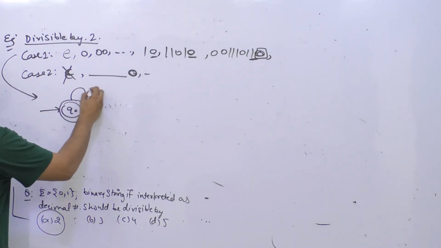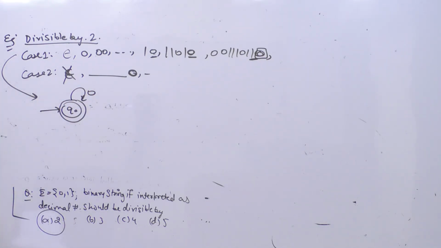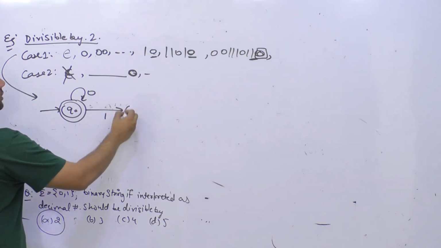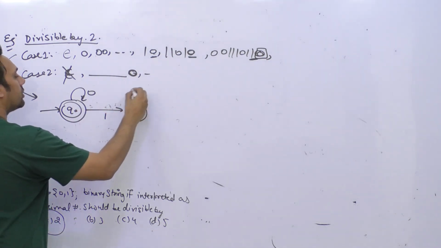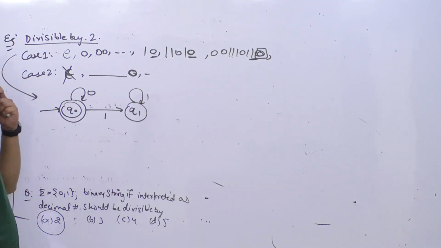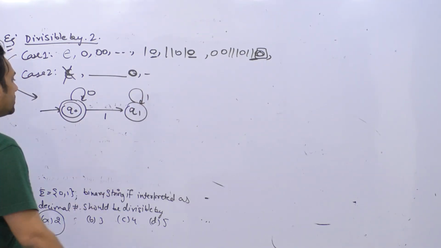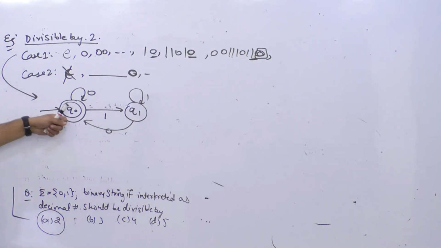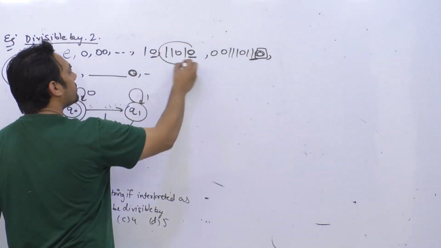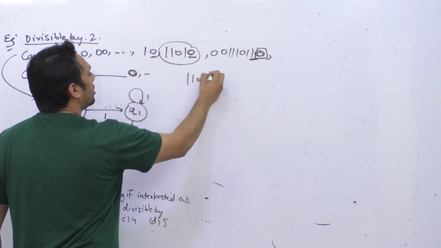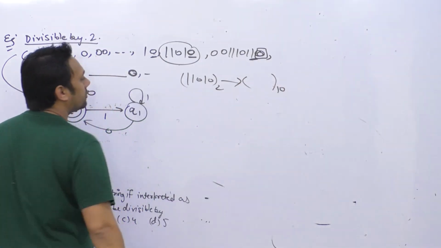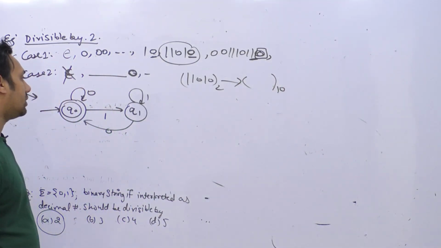You can have any number of zeros in the beginning, but as soon as you get a 1, you go to the state Q1, and you can get any number of ones. But if the string ends with 0, you will always end up at the state Q0. So this is a DFA: if you take any string, and convert this binary value to a decimal value, that decimal value should be divisible by 2.